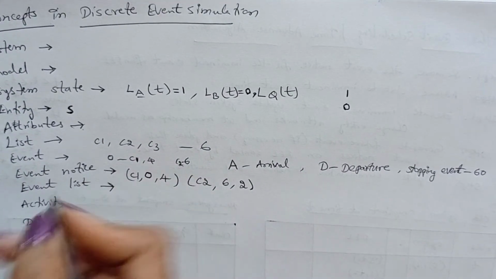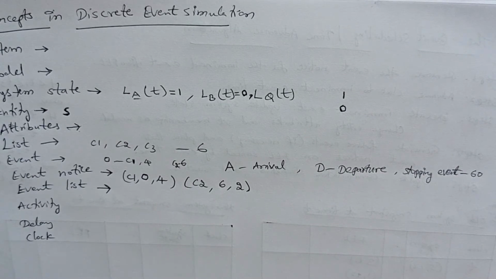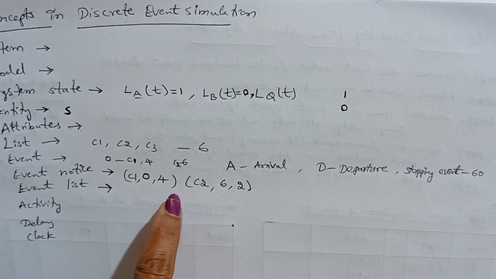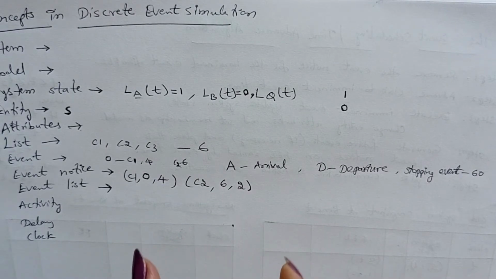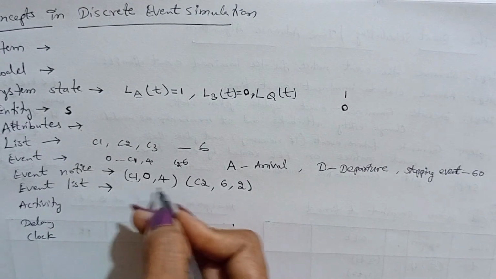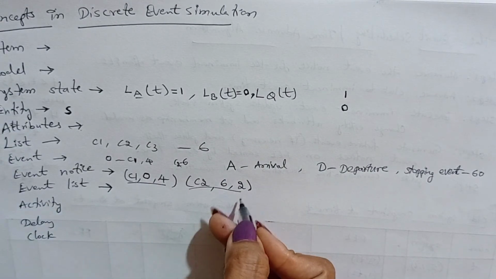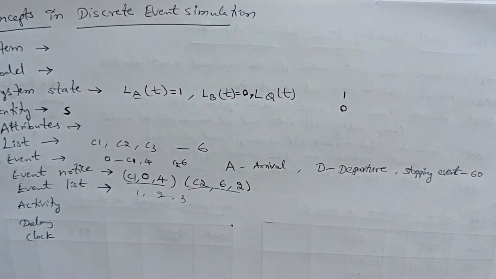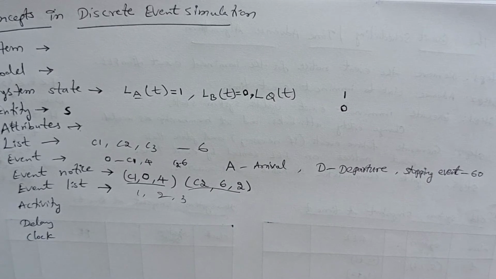Next, what is an event list? An event list is nothing but a listing of the event notices, like 1, 2, 3, 4, go on like this. If you represent a larger number of event notices, maybe future events, they are ordered by time of occurrence.